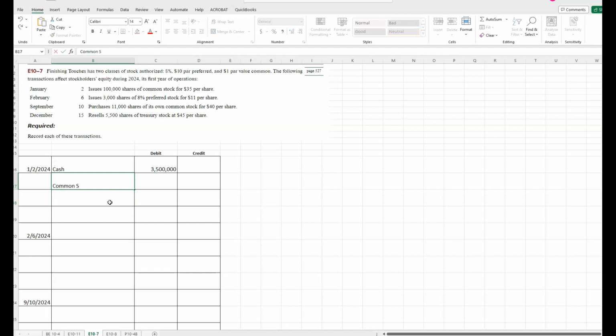Common stock, because that's what we're issuing, is 100,000 shares times the par value for common stock, which is $1. The difference goes to additional paid in capital. So 3.5 million minus 100,000 leaves us 3,400,000 in additional paid in capital.